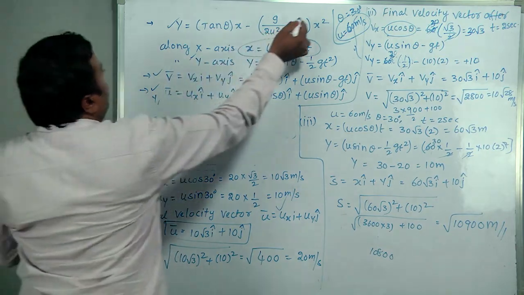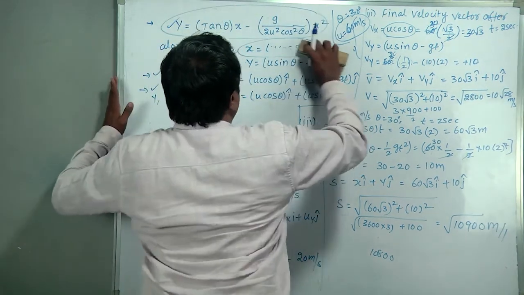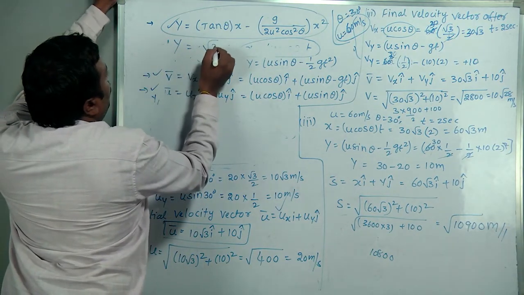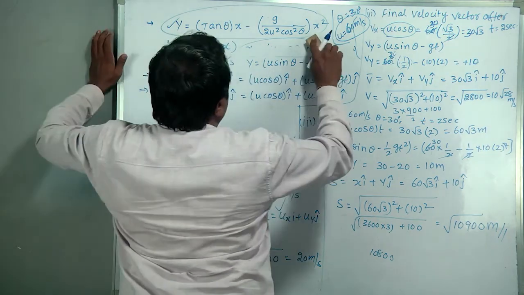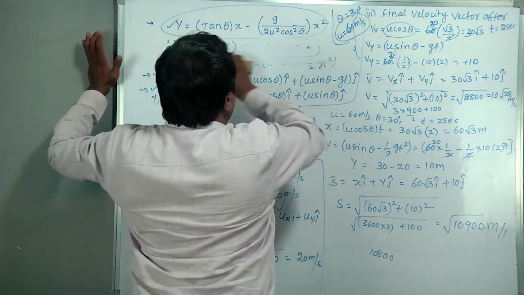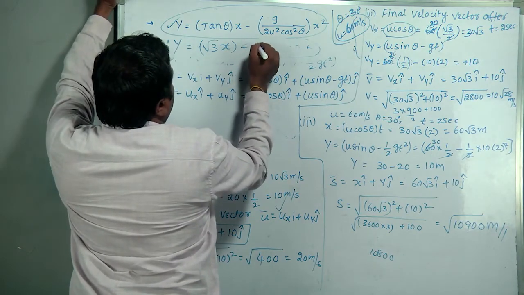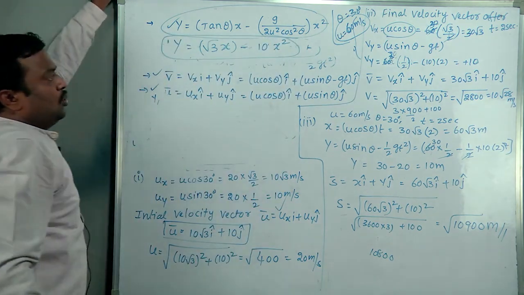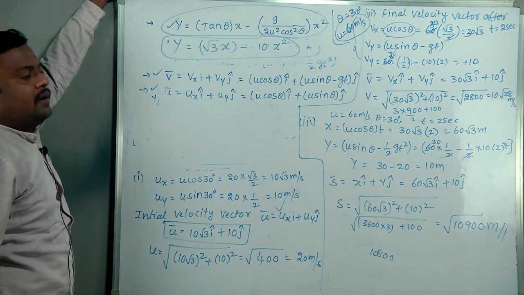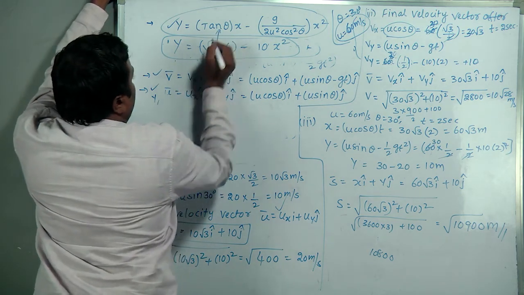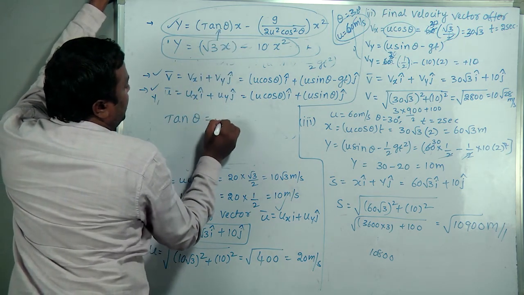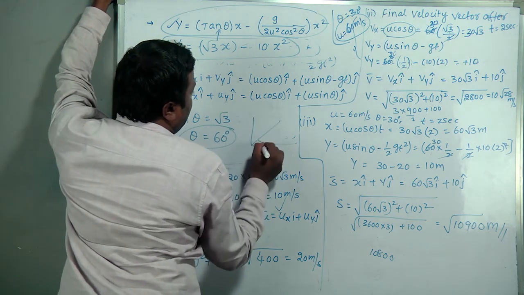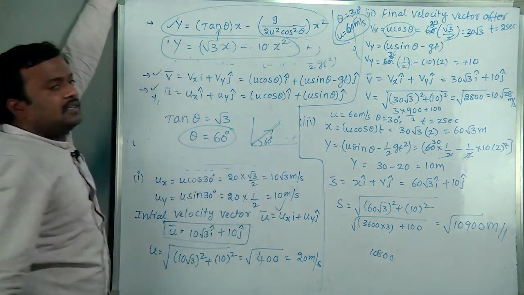Sometimes this equation will be given in a comparable form. Suppose y is given as y equals root 3 x minus 10 x square, like this. What is the angle of projection? Compare directly: tan theta is given as root 3, which means theta equals 60 degrees. So it is projected with an angle of 60 degrees with the horizontal.